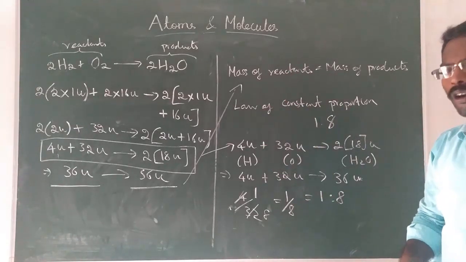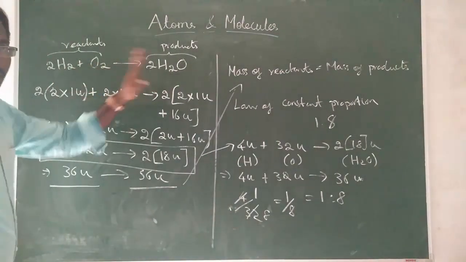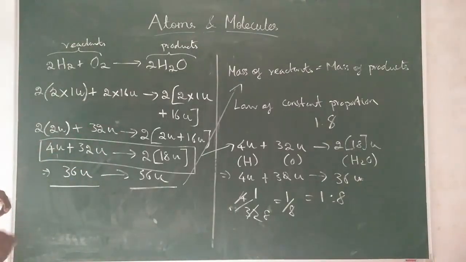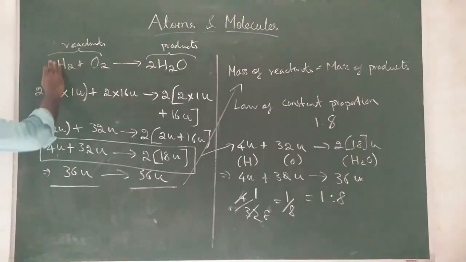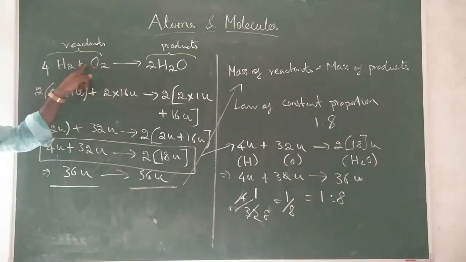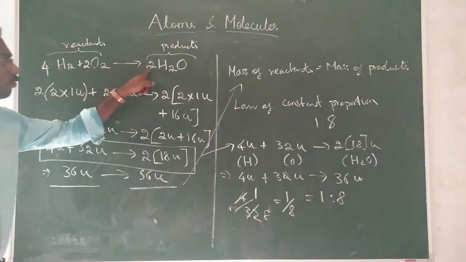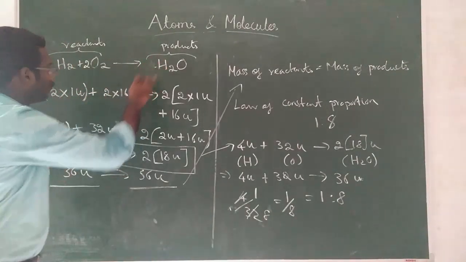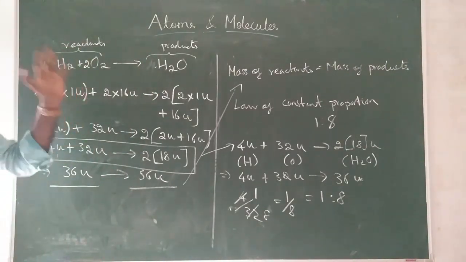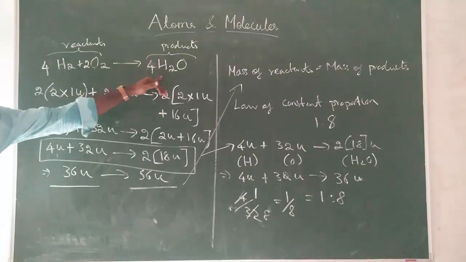So I am giving you one homework. I have taken this. You do like this. You take some extra amount. Extra amount means instead of this 2H2, you write 4H2. Instead of 1 O2, you write 2 O2. And instead of 2H2O, you will get, so 4H2 plus 2 O2, if you mix like this, you are mixing some extra hydrogen oxygen, you will get 4 molecules of H2O.